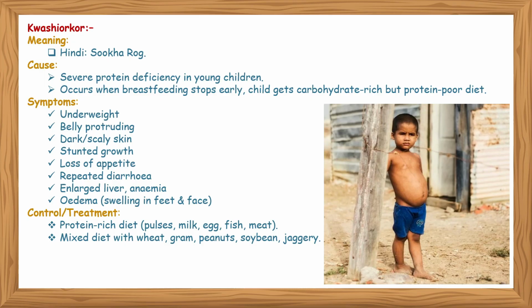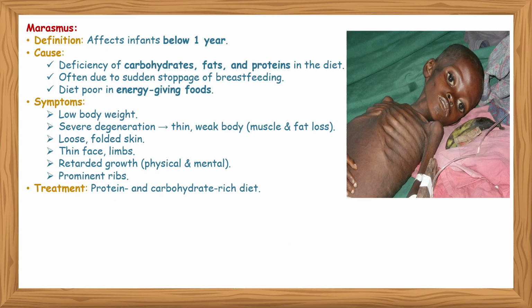The symptoms are underweight, protruding belly, dark or scaly skin, stunted growth, loss of appetite, repeated diarrhea, enlarged liver, anemia, edema, swelling in feet and face. Control or treatment: protein rich diet, a mixed diet with wheat, gram, peanuts, soybean, jaggery, etc.